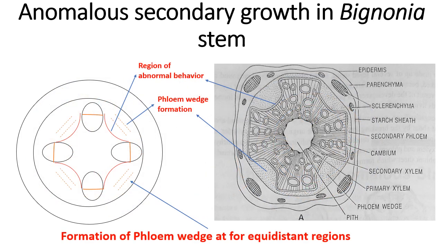But see what happens when further growth starts in the next slide. Here is the fascicular cambium, and in the previous slide there was cambium in between here. But once the normal growth resumes, in a later stage of growth this cambium turns inside a little bit.